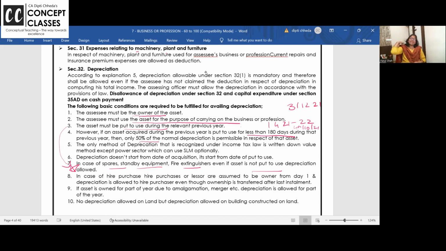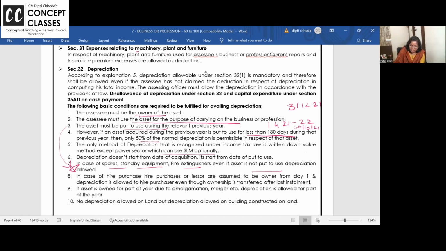So in income tax, block of asset method is actually very easy, dear students. It's not saying charge depreciation cut to cut as you have studied in accounts, machine 1, machine 2 and all. Only method of depreciation that is recognized under income tax is WDV method. So in income tax, which method will you charge the depreciation? WDV. Straight line is only for the power sector. That too they have to decide and say initially only.